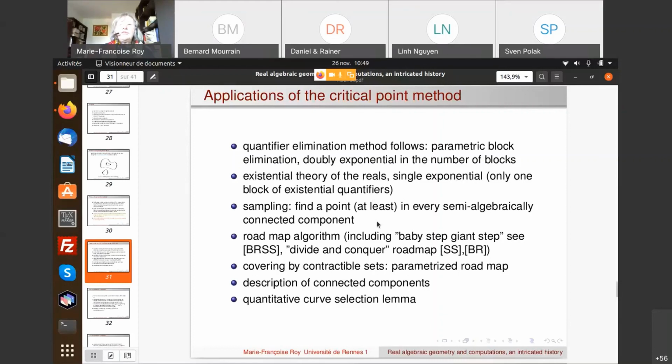Sampling, which is finding a point at least in every semi-algebraically connected component. A roadmap algorithm, which is including baby step, giant step work with like my work with Shaugata and Moab and Eric. Also, some more recent divide and conquer roadmaps, like we can find in a paper by Schultz or by a more general result in my paper with Shaugata.